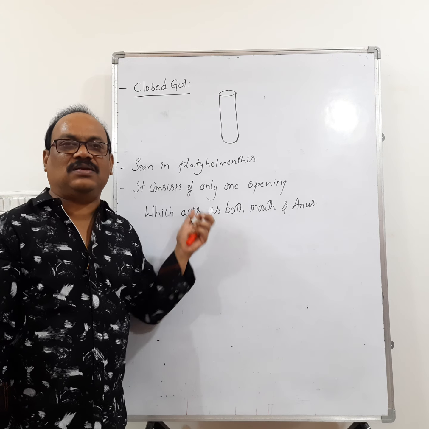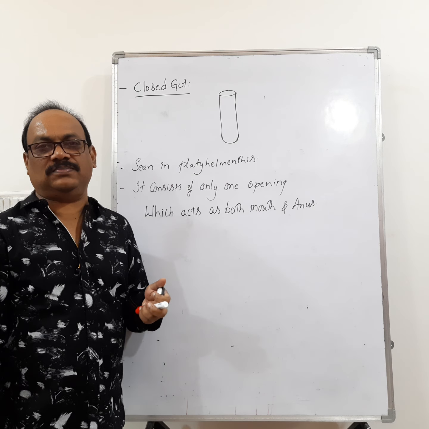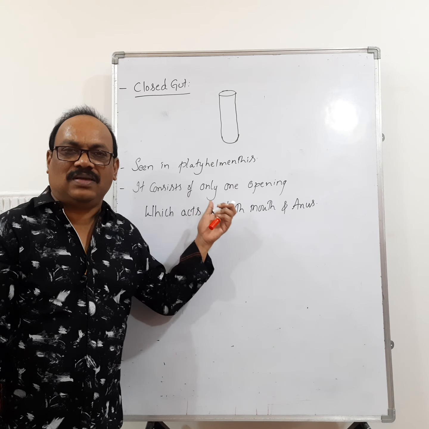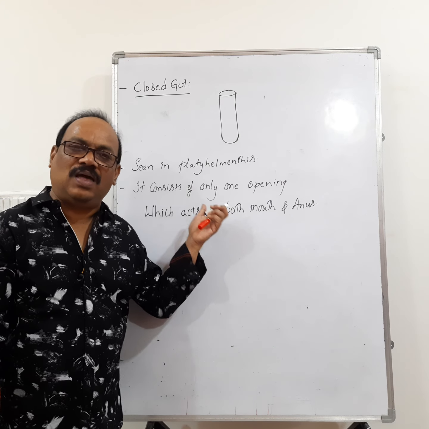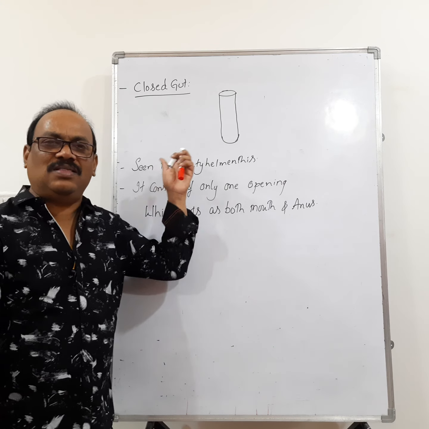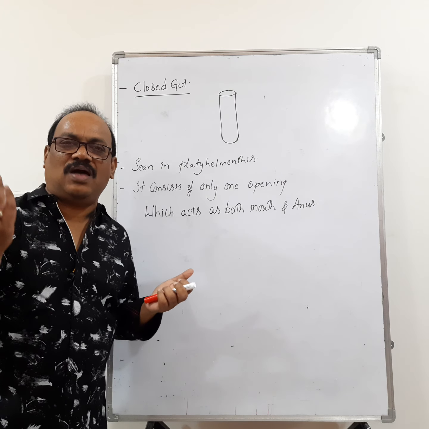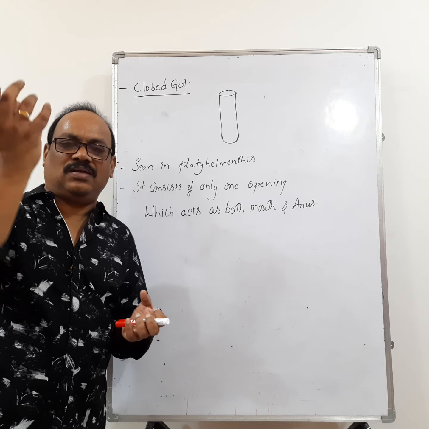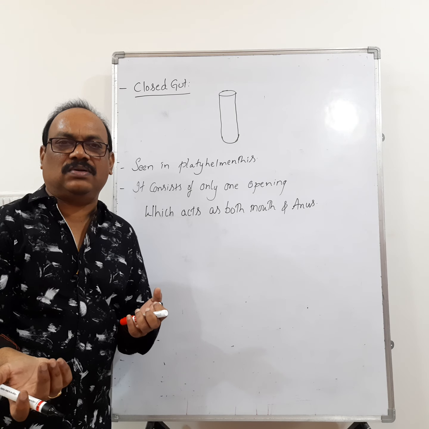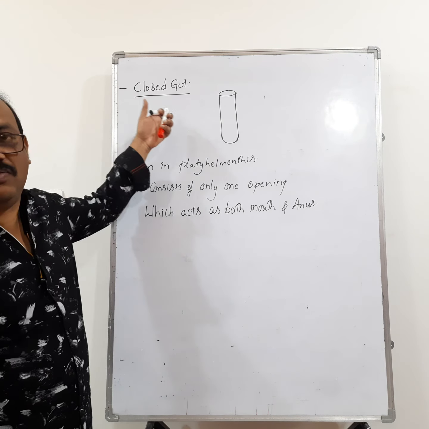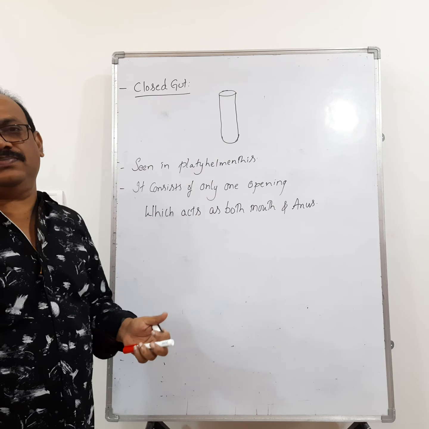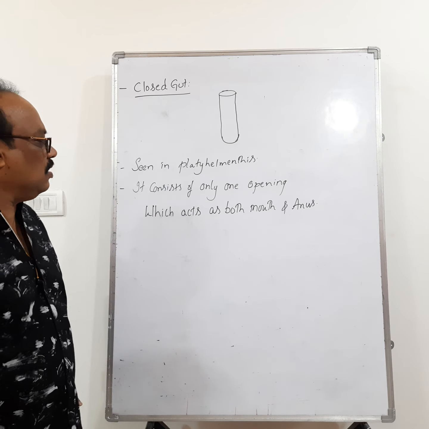That opening is present in the anterior end. This opening is acting as mouth as well as anus. In these animals there is no separate opening. Remember a test tube. A test tube has an opening only on one side. The other end of the test tube is closed. So we call this a closed gut.